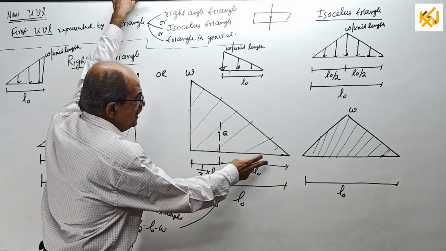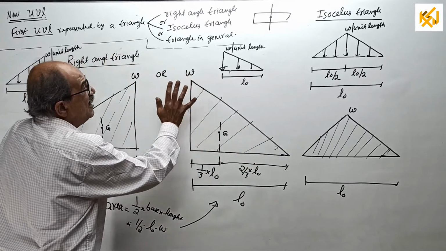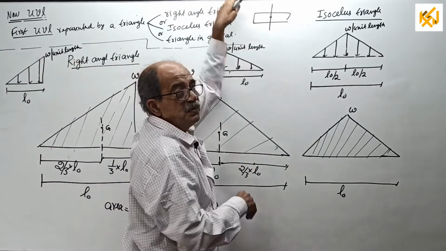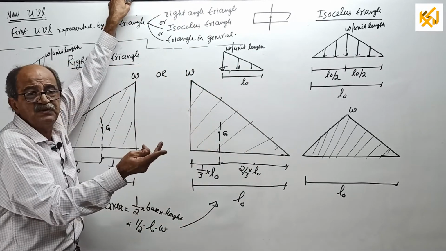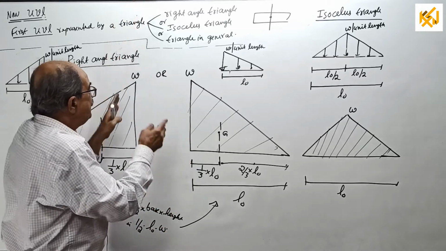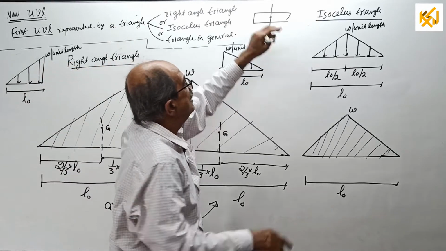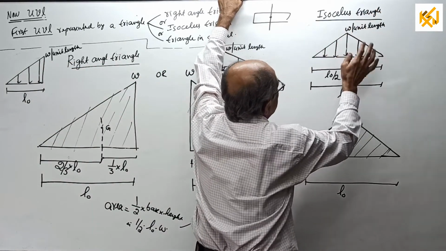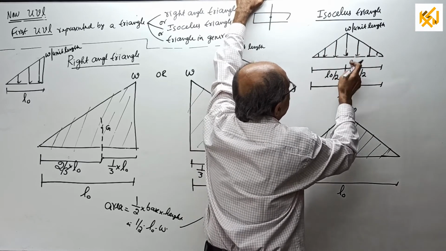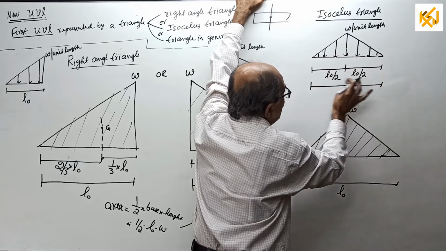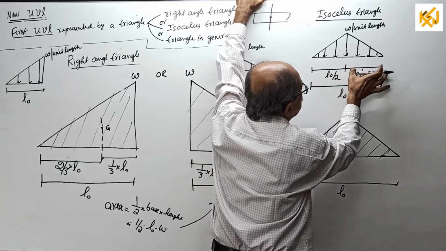So 1/3, 2/3 here. This is for a right angle triangle. Now next, this will be covered in more detail next class, when I take up loading. This is an introduction. See here, isosceles triangle means these two angles are equal and these two distances are equal. If this is L0, both will be L0/2, L0/2.